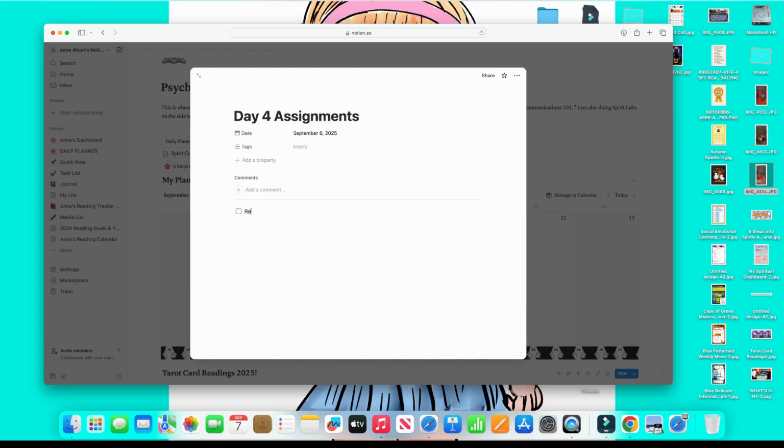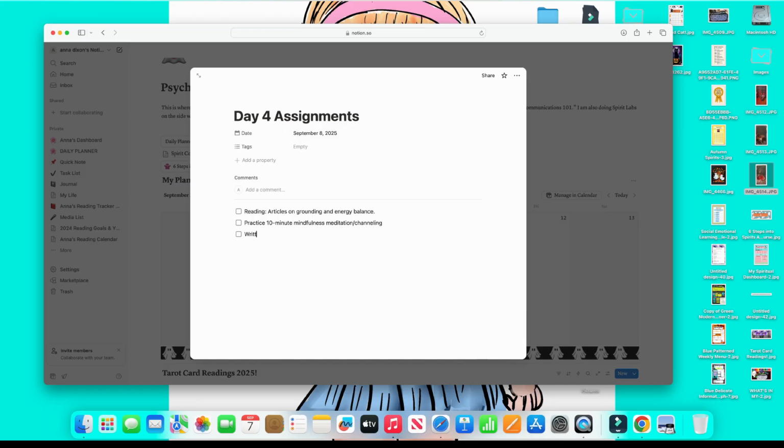I'm still very new to Notion, and if you guys want this template, just comment down below, and I can see if I can share it. That's how new I am. I don't even know how to share templates yet. So I know how to copy them and get them into Notion, but I don't know how to create my own templates yet. So with that being said, here is day 4 assignments.